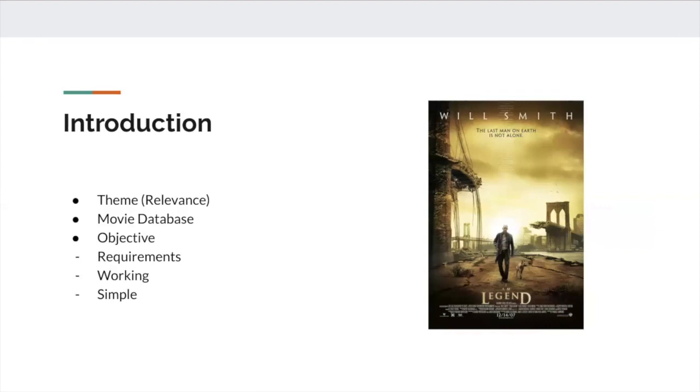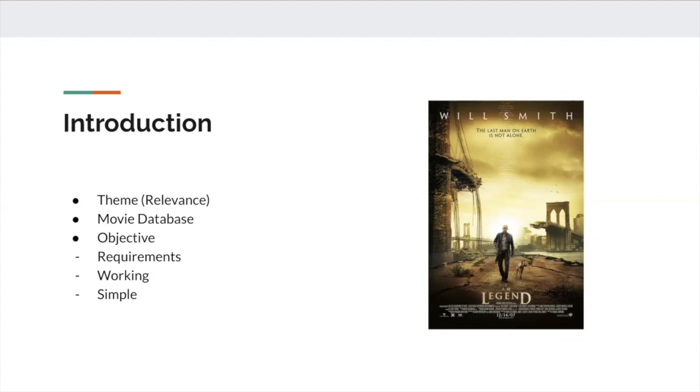So basically, for this database project, we wanted to cover a theme, and we chose a theme that was a little bit relevant to what we're living through right now. We decided to go with a movie that we really enjoy called I Am Legend, because it focused on a virus and what it could do to people, and how it's similar to where we're living right now.